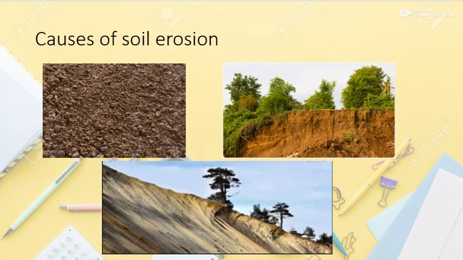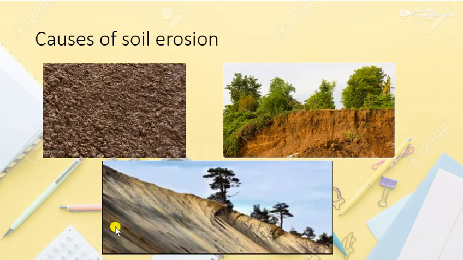Under causes of soil erosion, we studied the character of the soil: if the soil is loose and fragile, it is easily eroded by wind, water, and other agents of erosion. Secondly, the character of land slope: if the land has a steep slope, then erosion is prominent because of the natural force of gravity.